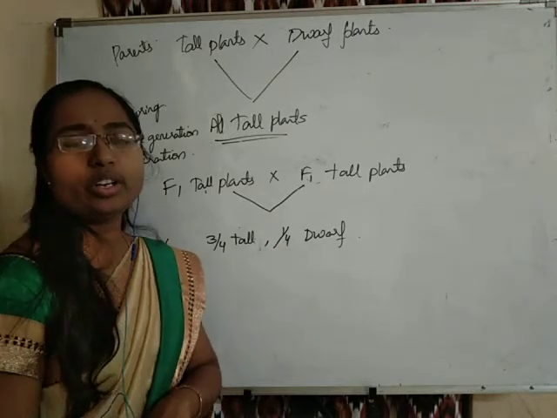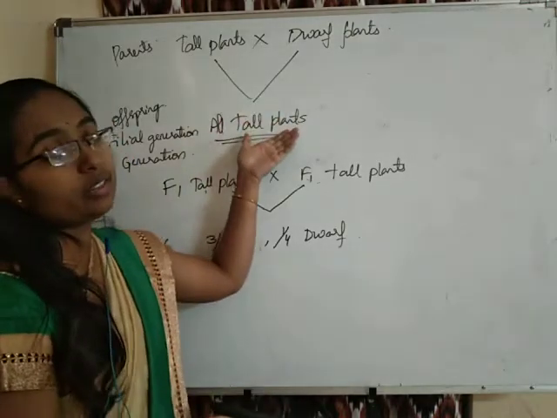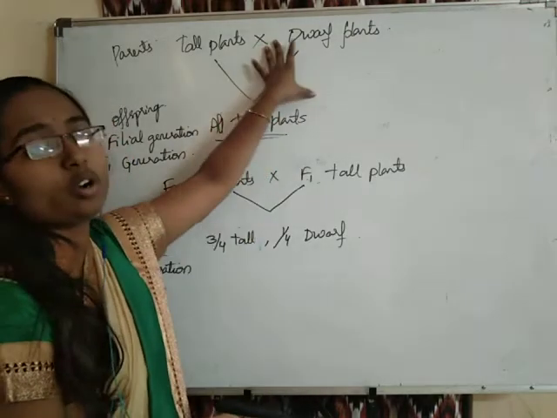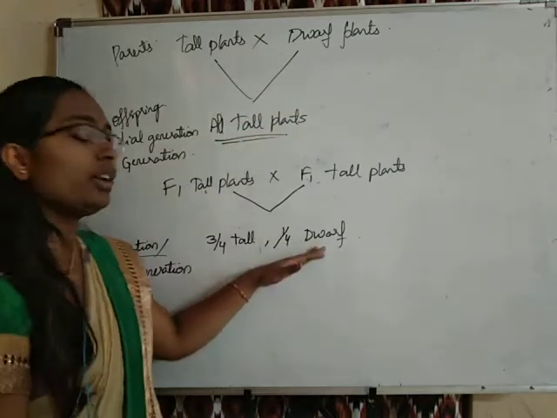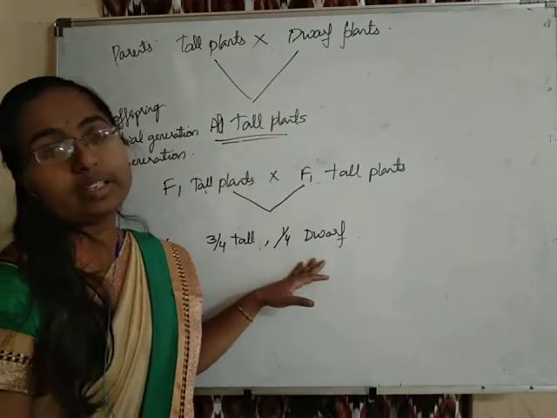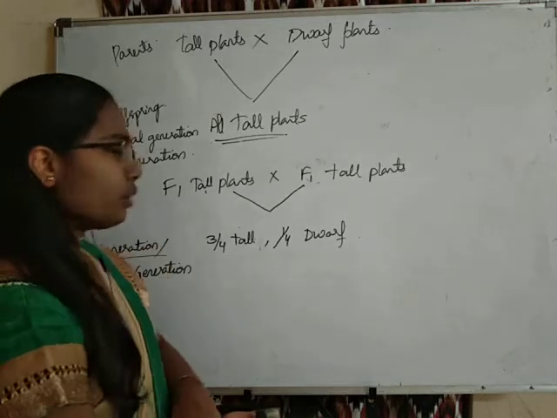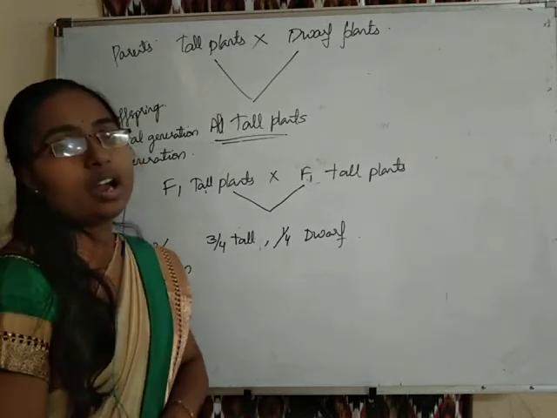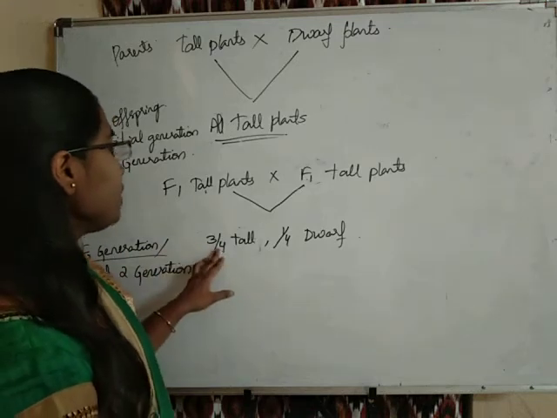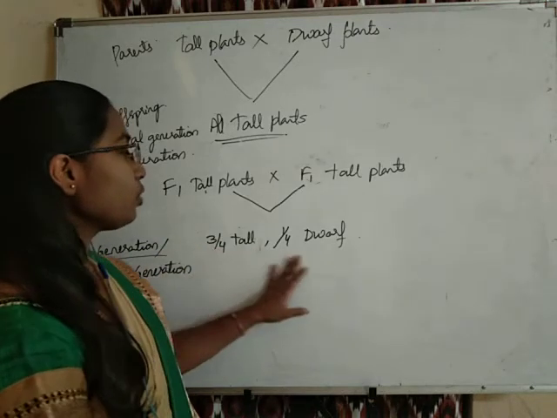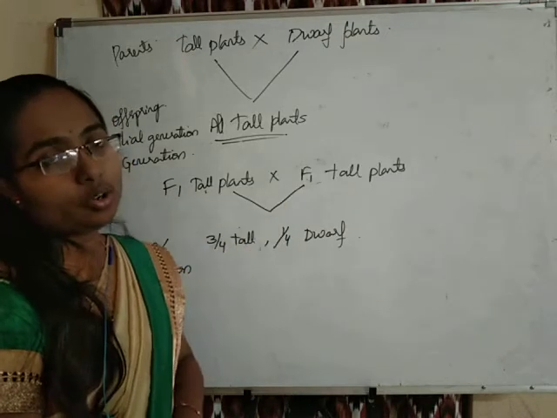Mendel couldn't understand the reason behind only tall appearing in the F1 generation. Only tall plants were there, but now a character which had not appeared in F1 has appeared in the F2 generation. What could be the reason for this was a very big question mark for Mendel. Anyhow, we will study how Mendel solved this issue. He observed that 3/4 tall plants and 1/4 dwarf plants were obtained as a cross between the two F1 tall plants.